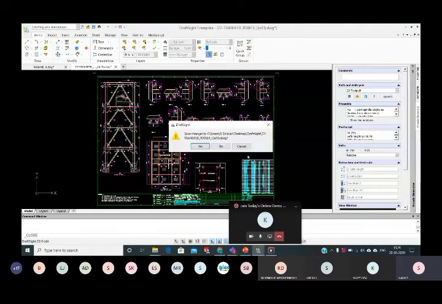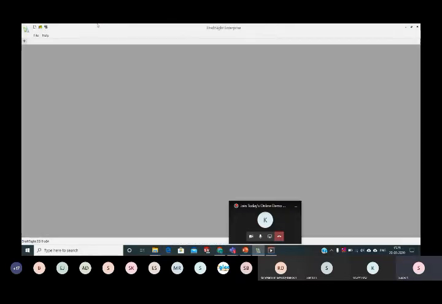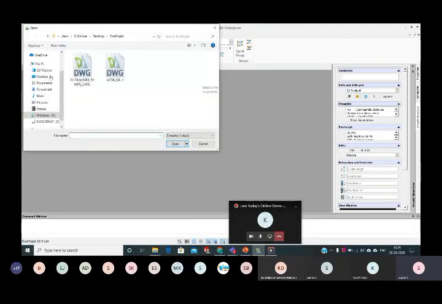So let me close this file. Let me close this one also. And let me open the file which was already created in the Draftset. If you see this one, this is the file which was already created. So anything you have in .dwg, we have an option to import also, not only export. You can import various documents like DWG, DXF, different file formats. So any standard file format you can import in Draftset and you can open it.